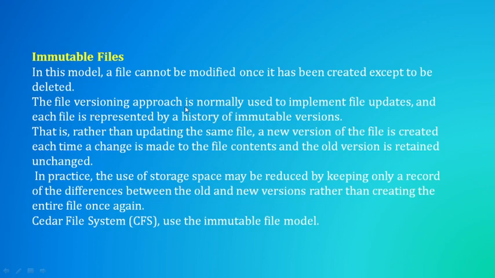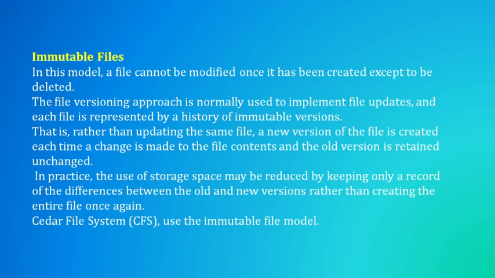So the file versioning approach is normally used to implement the file updates. Means version 1, version 2, whatever is the earlier version, we will give the version numbers. Version 2 means version 1 is somewhat older than version 2, so we need to check the details in version 2.